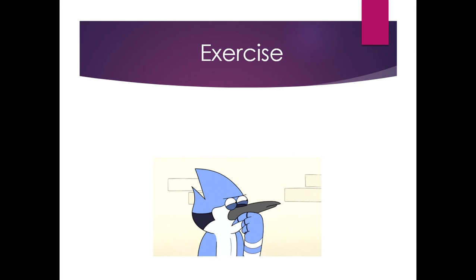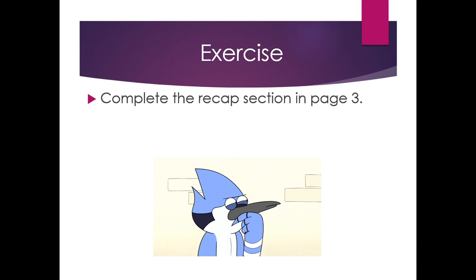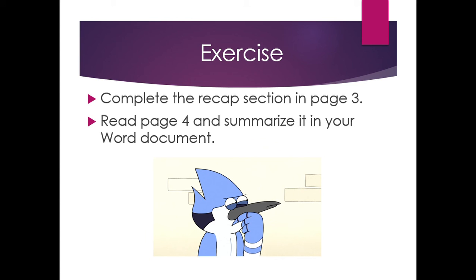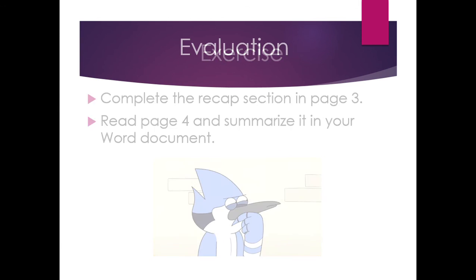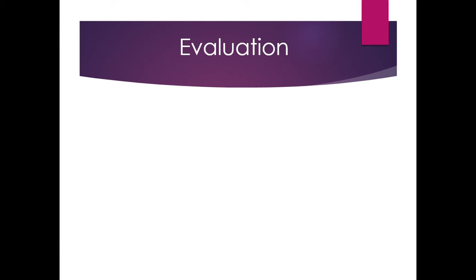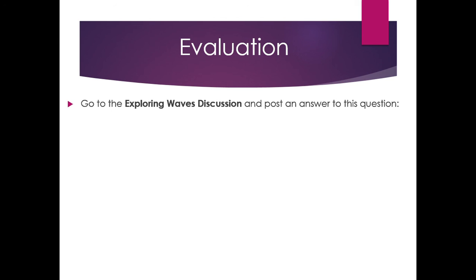All right, now we're going to jump into an exercise. So complete the recap section on page number 3, so you can review all of the concepts that I have mentioned here in the presentation. And read page number 4 and summarize it in your Word document. Once you are done with that, we're going to jump to the evaluation. And this is a little bit extensive, and you can find it on the last page of the topic.